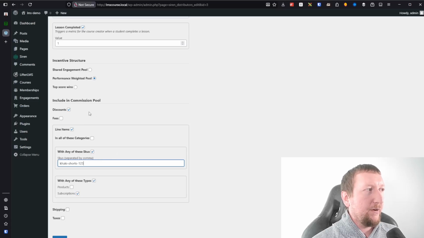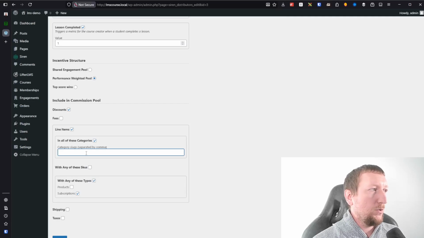Same thing with categories. Basically, you can add any kind of category. So this could be maybe all pants and all shorts. Those categories would be the only line items that would apply to this distribution. And then with any of these types, this would apply to both products and subscriptions.